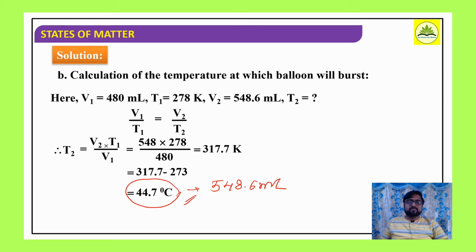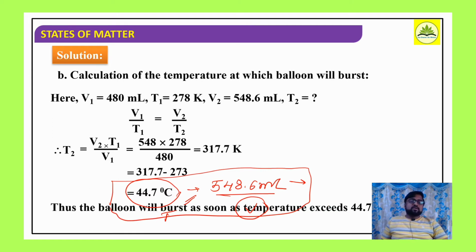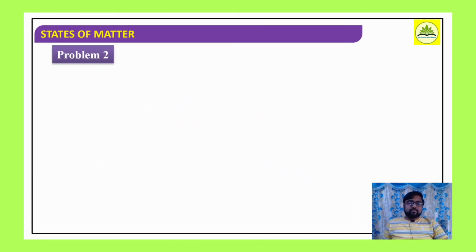548.6 ml. So at this temperature, the corresponding volume of the balloon will be 548.6 ml. So the balloon will burst at this condition, right? I hope you got the answer. Thus, the balloon will burst as soon as the temperature exceeds 44.7 degrees Celsius, right?